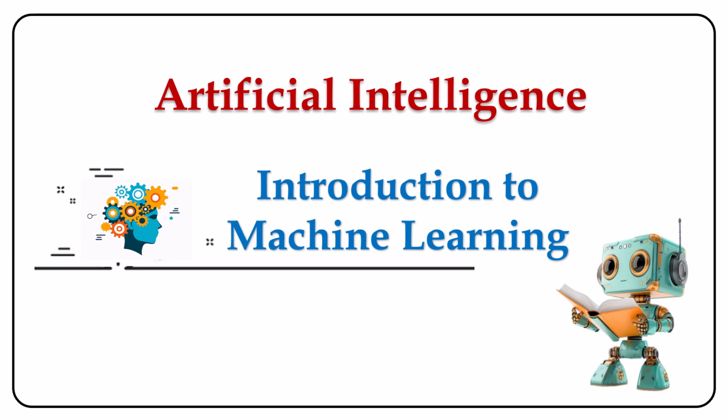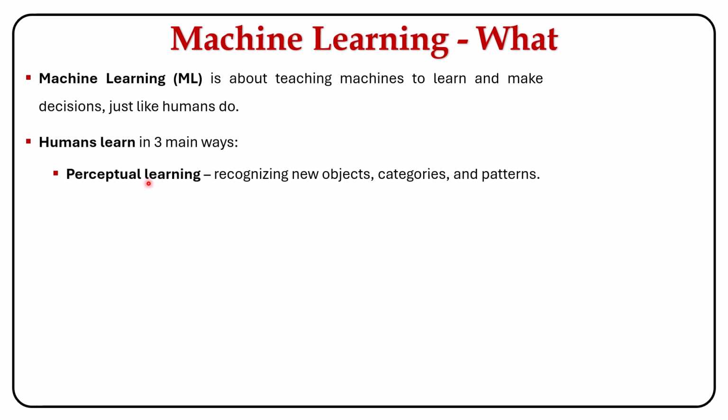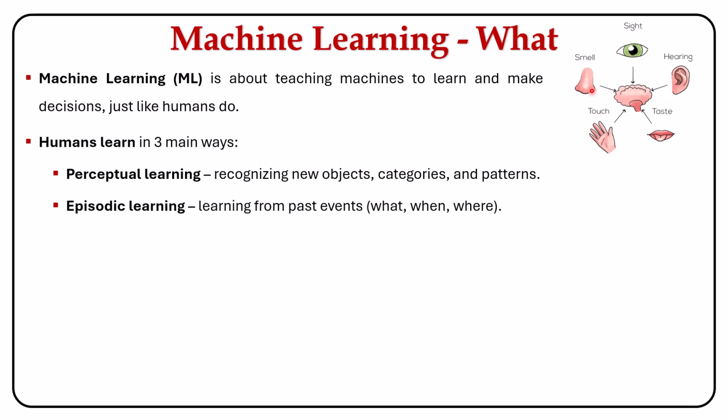In this session, let's learn about Introduction to Machine Learning. Machine learning is about teaching machines to learn and make decisions, just like humans do. Humans learn in three main ways. The first is perceptual learning, which means recognizing new objects, categories, and patterns. Perception is not just one process of giving meaning to stimuli. After all, our senses include sight, hearing, taste, touch, and smell.